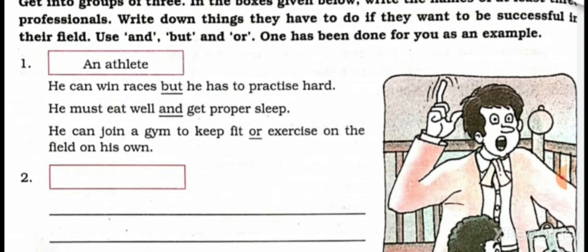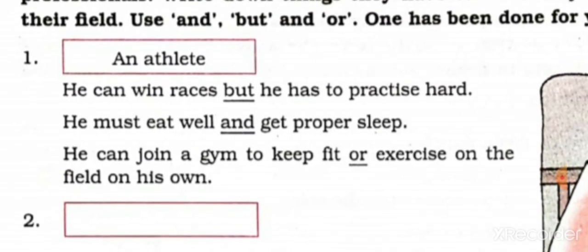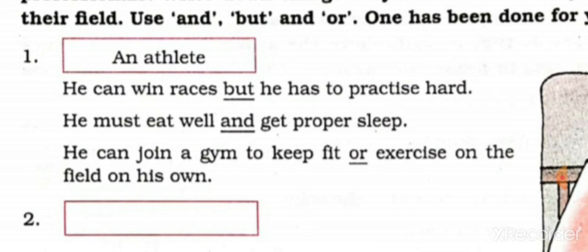So, students, let's start with the first one, an athlete. He can win races, but he has to practice hard. He must eat well and get proper sleep. He can join a gym to keep fit or exercise on the field on his own. Like this, students, 3 sentences you have to frame by using the conjunctions but, and, or. These 3 sentence linkers you have to use here.